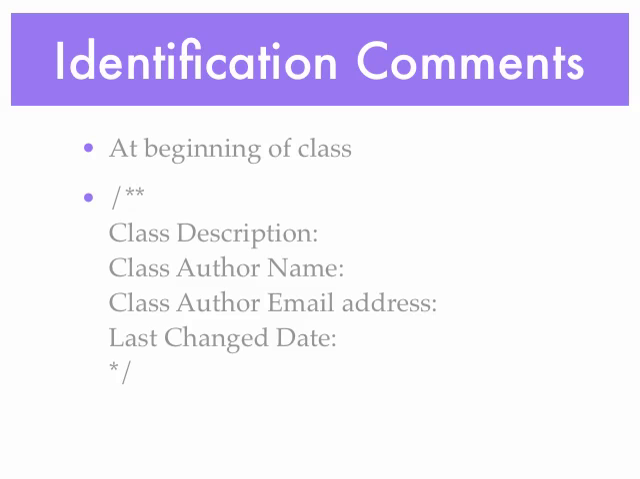Now, what we should do at the beginning of every class is have some identification comments, and these are JavaDoc comments. You'll note the forward slash double asterisk and then the trailing single asterisk forward slash. Give the description of the class, the author's name, the author's email address, and the last change or revision date.